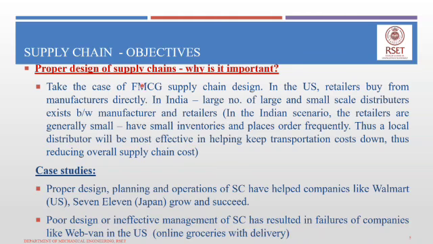So for the same kind of goods, that is fast moving consumer goods, the supply chain design is very important according to the situation. In the US, the retailers directly buy from the manufacturer and the distributor stage is completely avoided, whereas in India that is not the case. But as India grows, the situation is changing. We have larger retailers like the Reliance group coming in. These larger retailers will gradually change this particular network structure. So even the fast moving consumer goods network design will evolve with time.